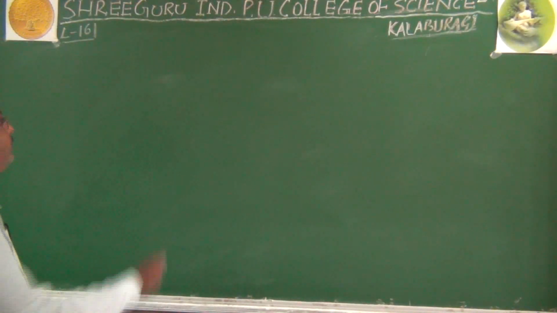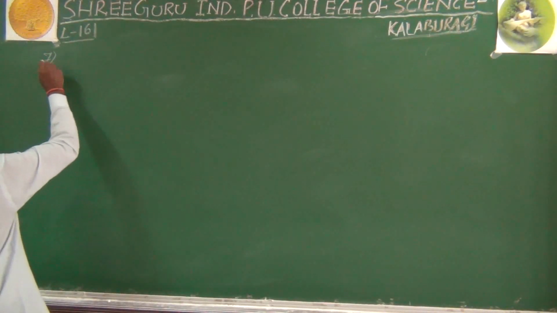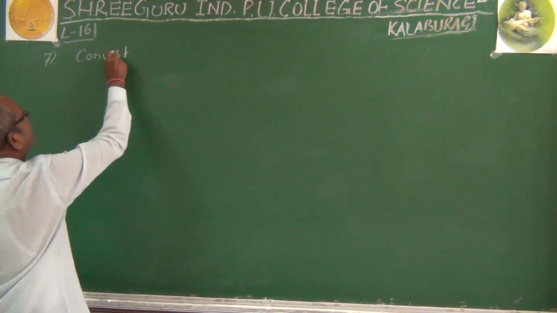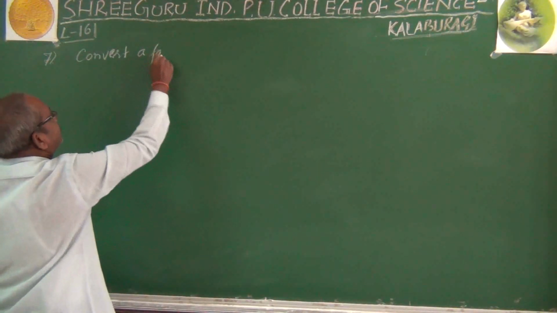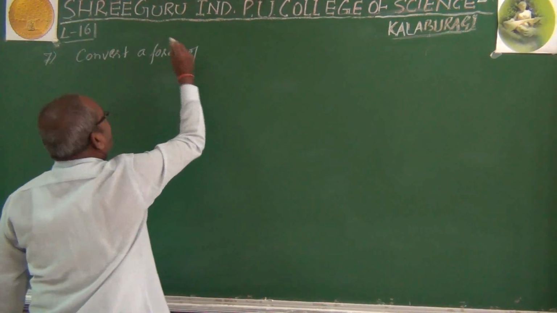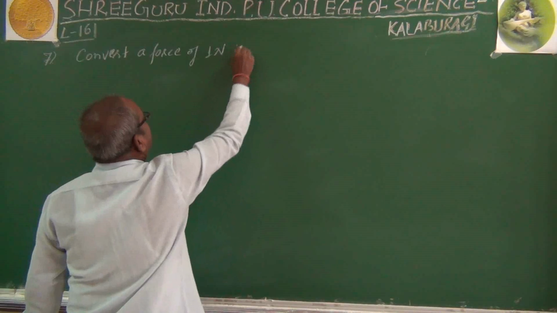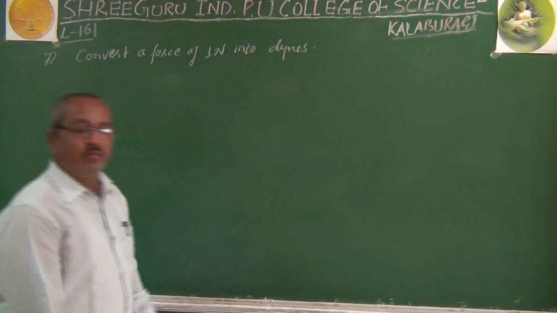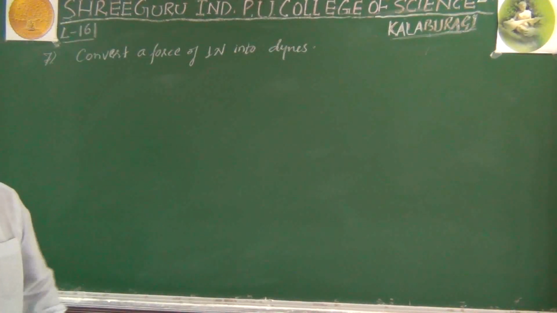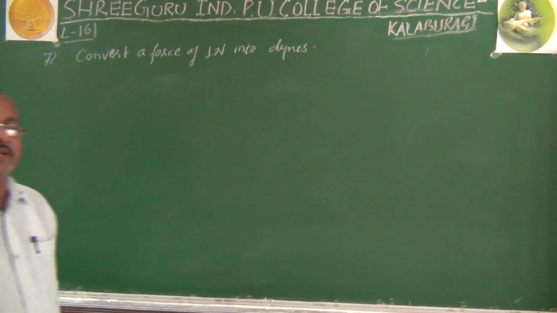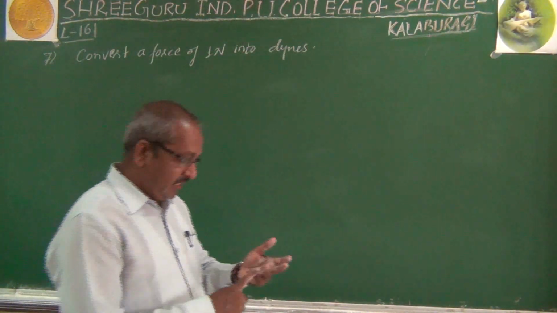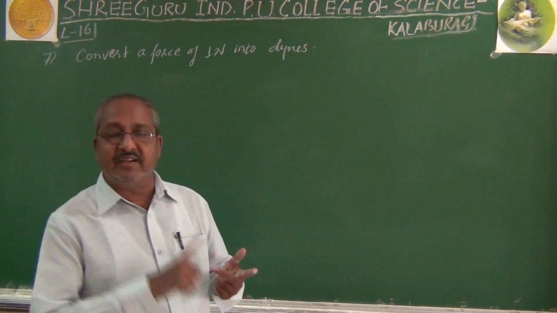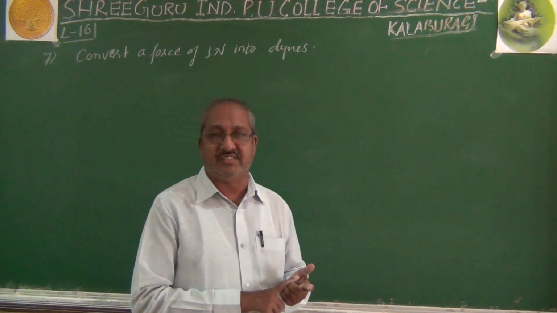So here is the question: convert a force of 1 Newton into dynes. As I told you just now, Newton is the unit of force in the MKS system or the SI system, whereas the dyne is the unit of force in the CGS system.